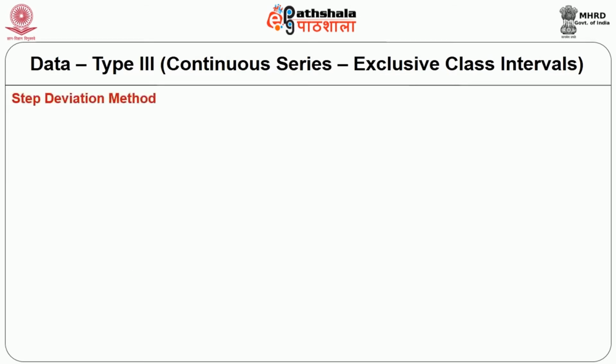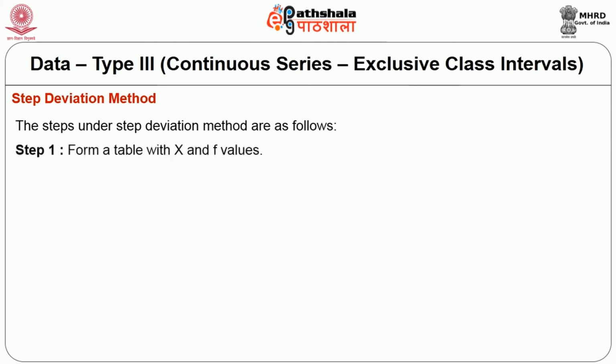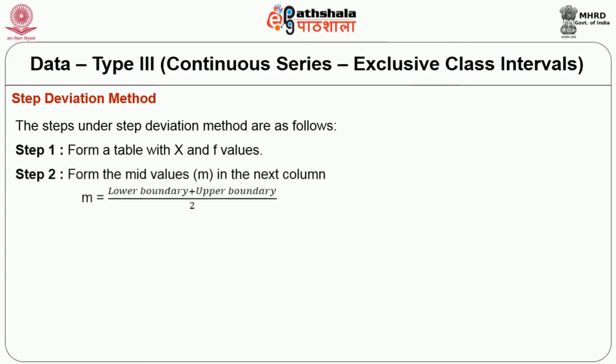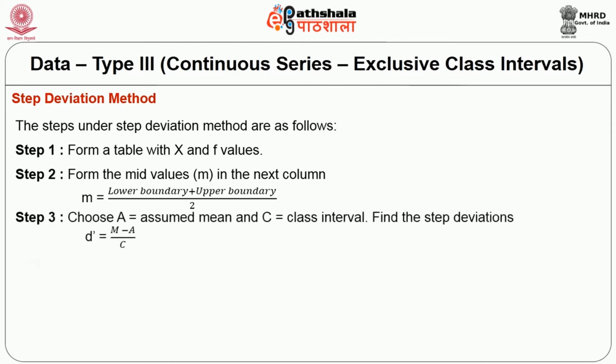Step deviation method. The steps under the step deviation method are as follows. Step 1, form a table with x and f values. Step 2, form the mid values m in the next column. M is equal to lower boundary plus upper boundary by 2. Step 3, choose a is equal to assumed mean and c is equal to class interval. Find the step deviations. D dash is equal to m minus a by c.